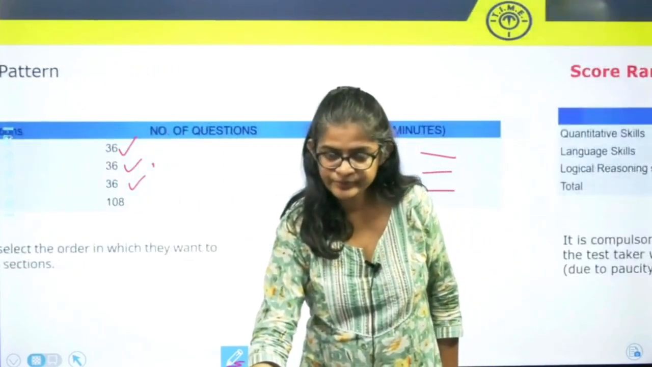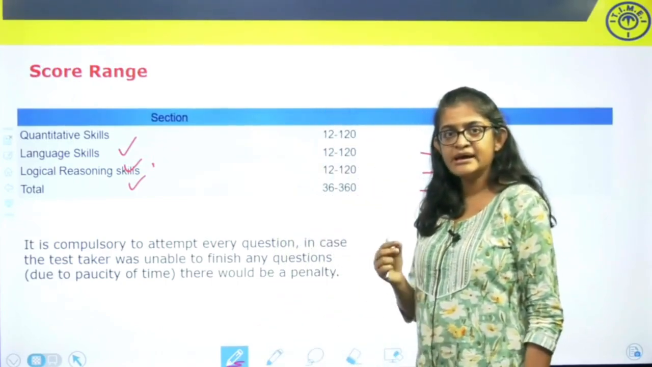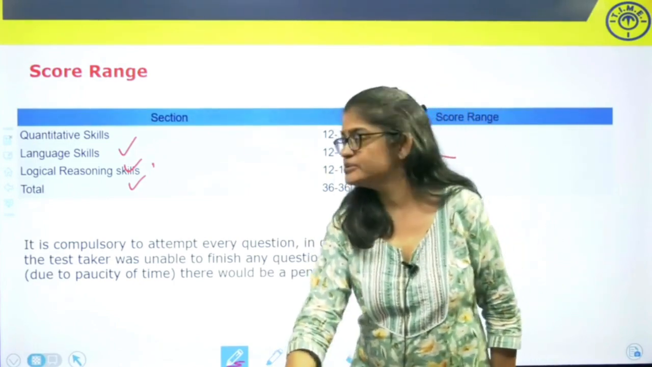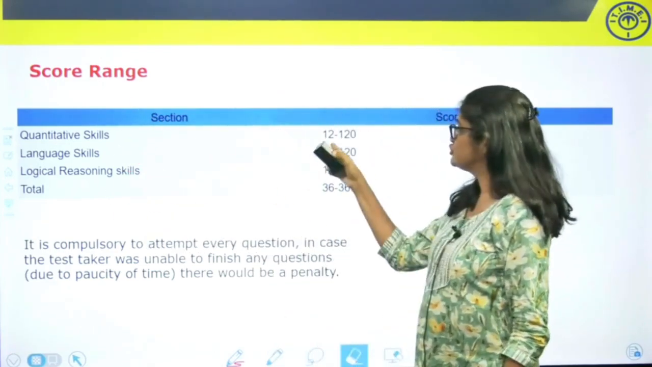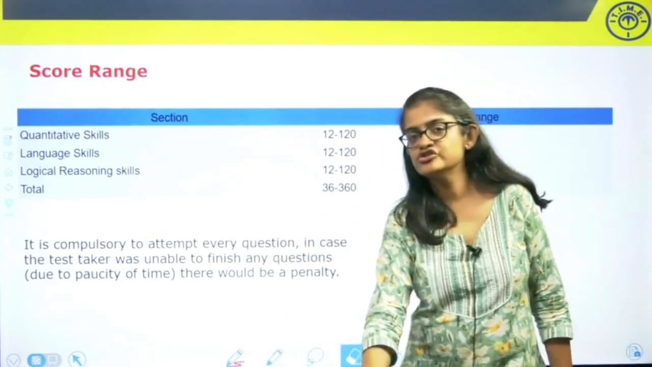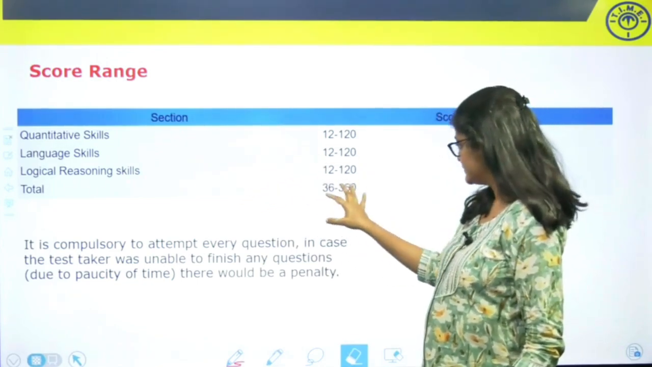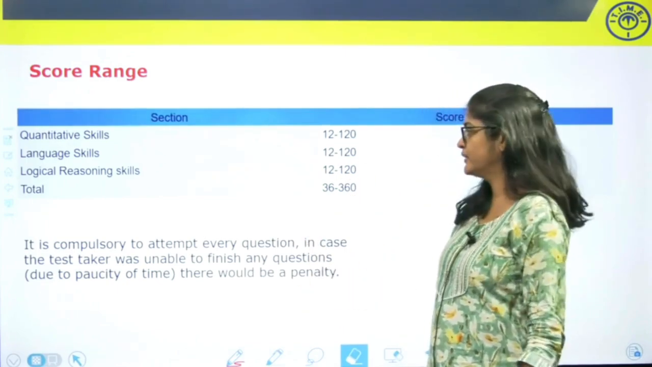Now, the score range. NMAT follows scaled scoring. The score range is 12 to 120 for each of the 3 sections, and the overall score range is 36 to 360.